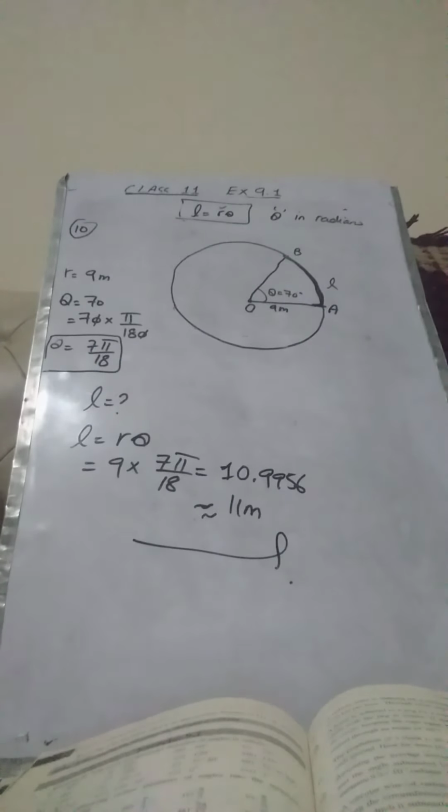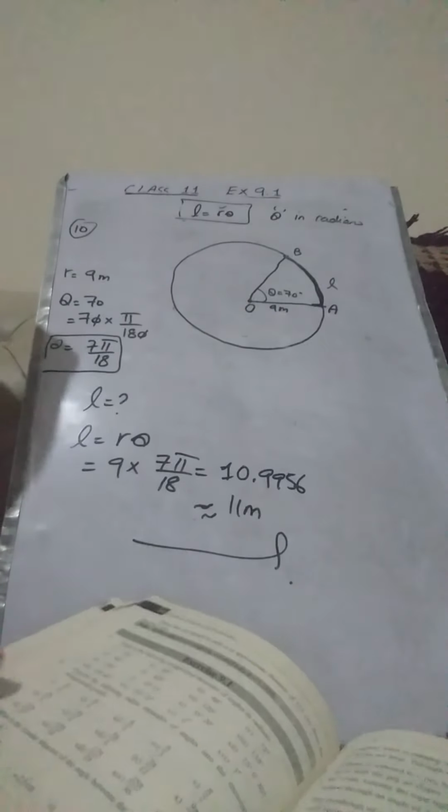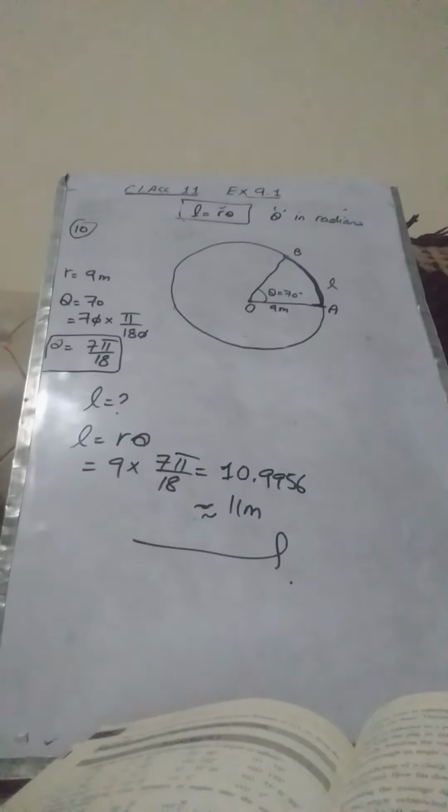Now let's move to question number 12. Question number 12 is that, assuming the average distance of the earth from the sun to be equal to 148 into 10 raised to power 6 kilometers, which is a very large number. So the distance between the earth and the sun is given to be this much, and the angle subtended by the sun at the eye of a person on the earth.